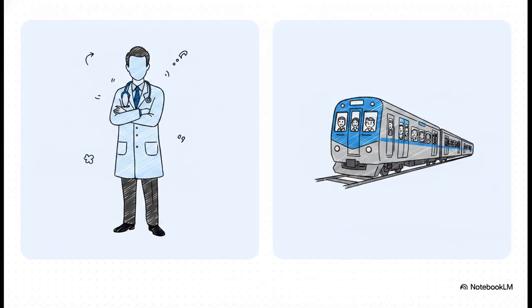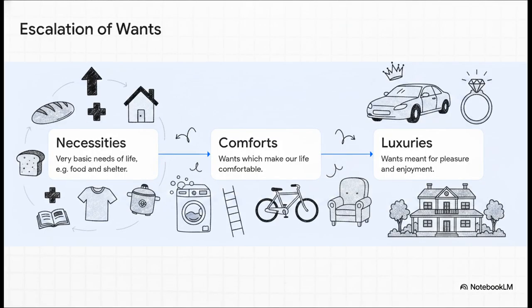Next up, we delineate wants by who exactly is experiencing them. On one hand, we have individual wants. These are satisfied purely at a personal, one-on-one level. Think of a doctor needing a stethoscope. That object serves that single person's highly specific function. Conversely, we have collective wants. These are social wants that we experience and satisfy as a group. Taking a commuter train is a perfect example of this. The train satisfies the collective want of hundreds or even thousands of people who all need transport at the exact same time.